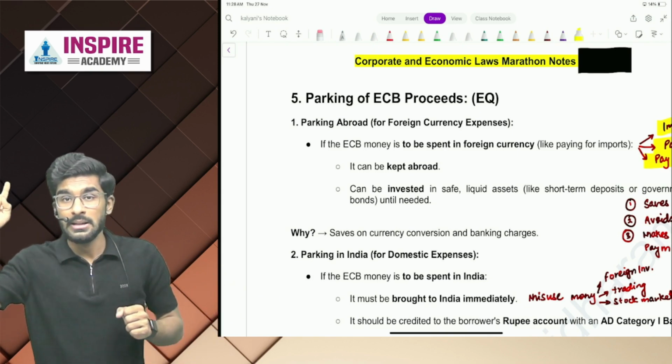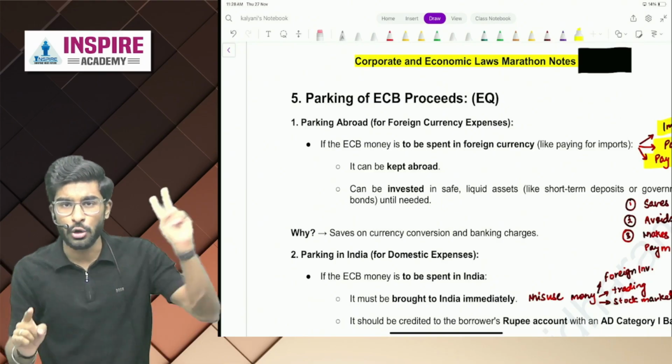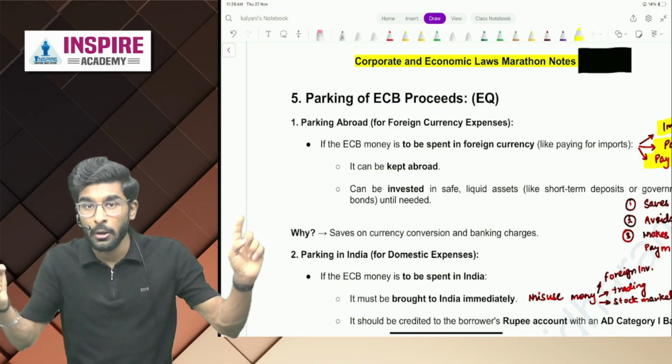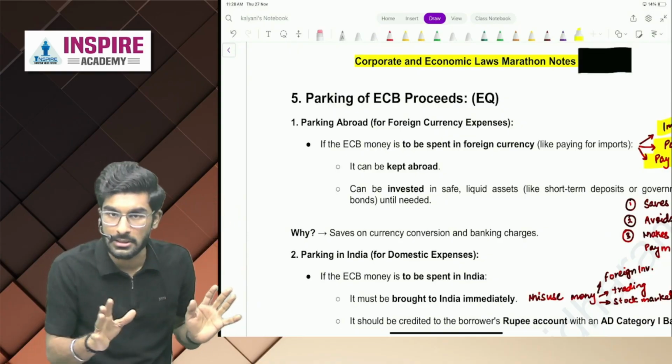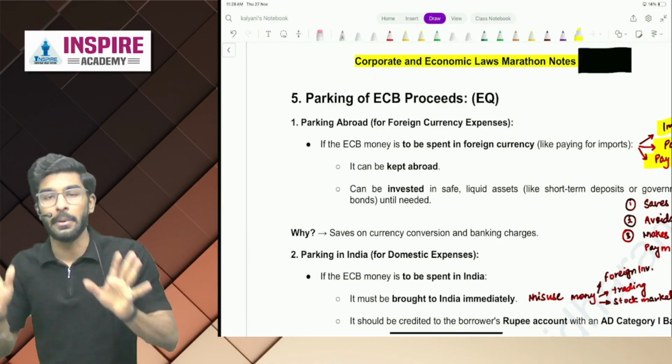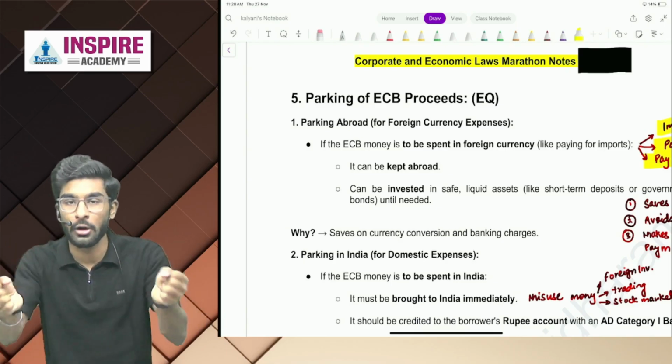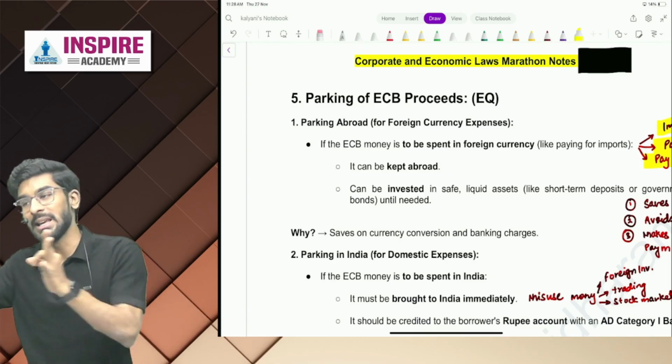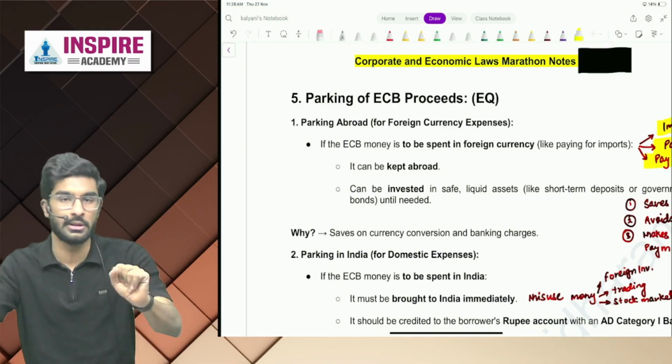This is situation number 1. And situation number 2 is you are taking ECB to pay off in Indian rupees. What are the rules you have to follow while you keep the ECB, while you park those ECB? How are you going to safely park those ECBs? We're going to understand this topic.